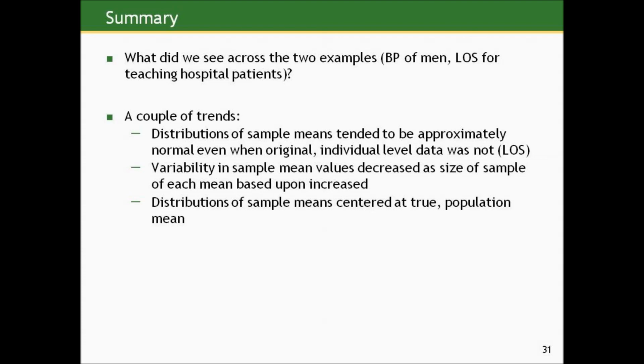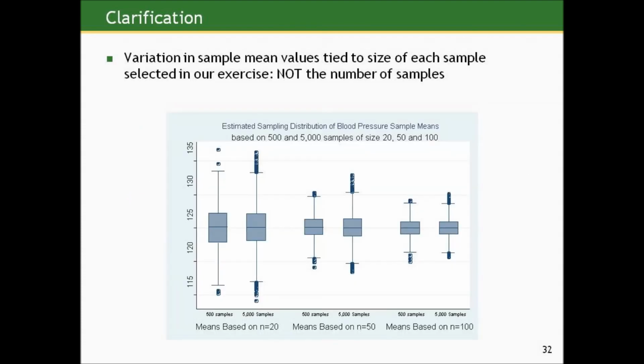Just one thing to be clear about, I'm not going to rehash and go through more simulations in the same detail, but the variation in the sample mean values is not high because of the number of samples. This was a simulation exercise where I arbitrarily took 500 samples at a time. But the variation in the sample mean values is tied to the size of each sample selected, not to the number of samples. And just to illustrate this, I actually redid the same simulations but took 5,000 samples at a time. So I did that for the blood pressure example, and I took 5,000 samples of 20, 5,000 samples of 50, 5,000 samples of 100.